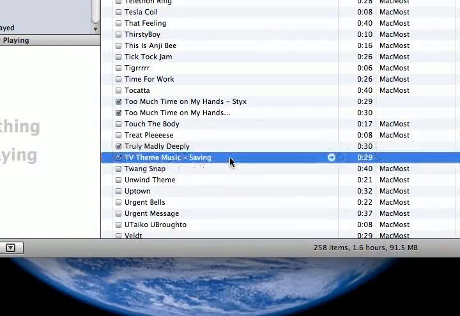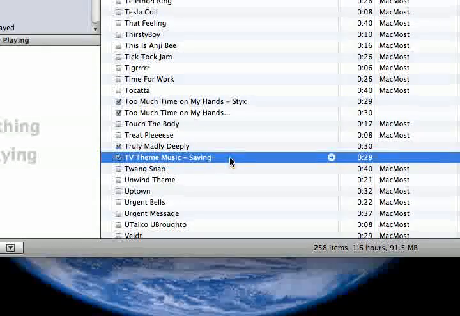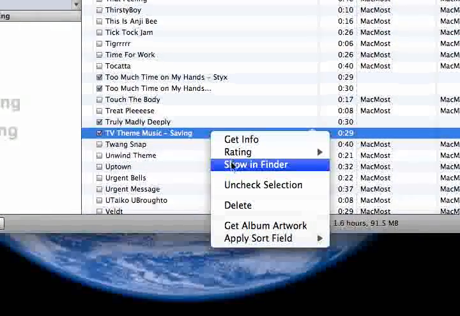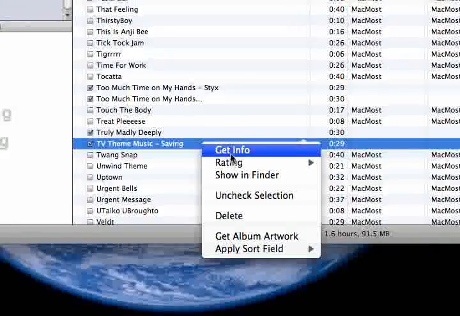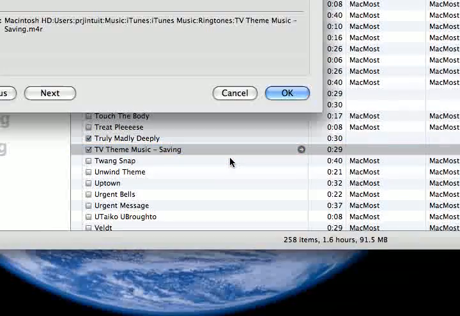I can change it here if I wanted to. There we go. Let's see here. Info.